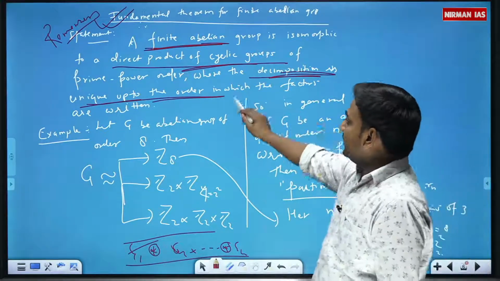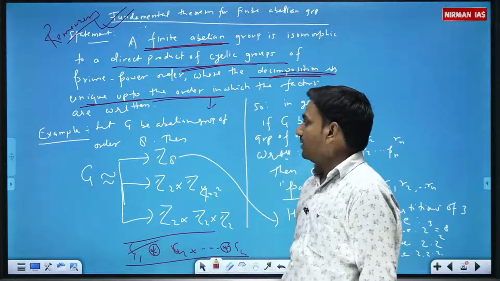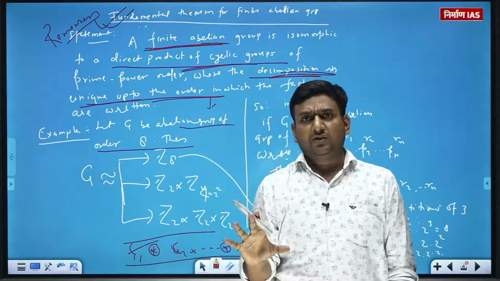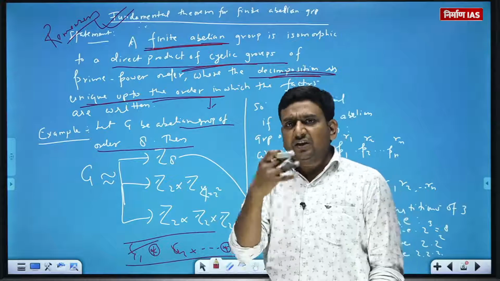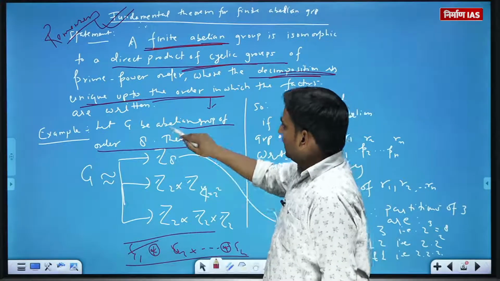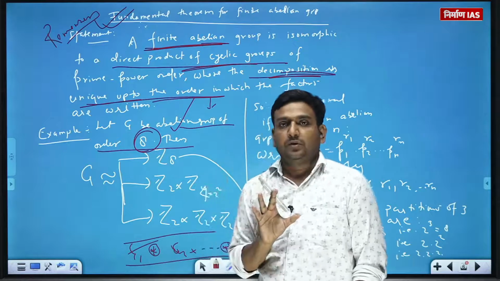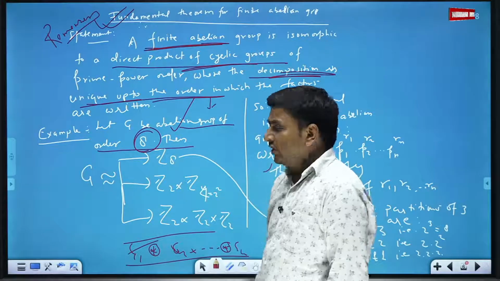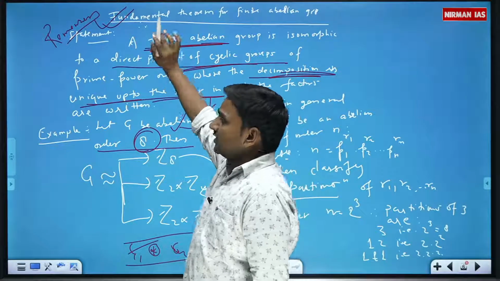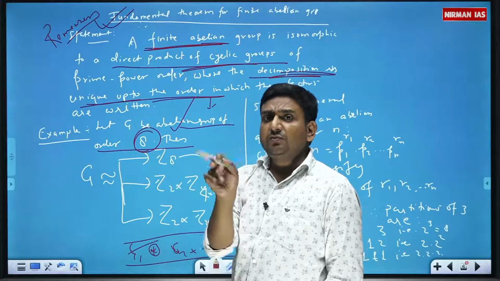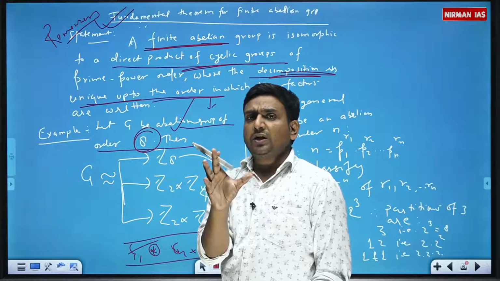So this statement you can understand from this example. Let G be an abelian group of order 8. He only said this much. Somebody says this. Then what can you say about this? What he said: it is abelian and it is finite. Is it clear? Then this fundamental theorem for finite abelian groups says that G must be expressed as a direct product